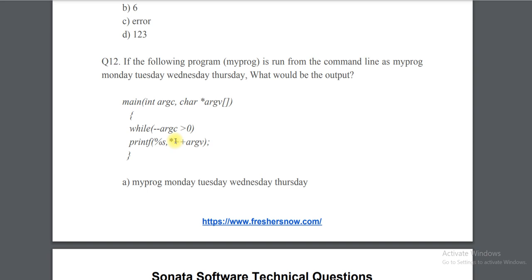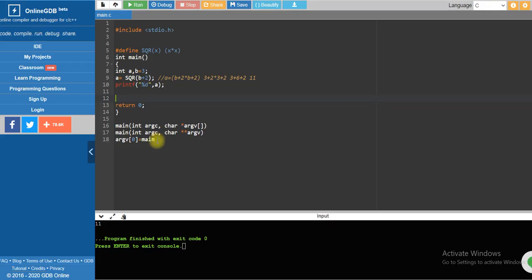And now here is an increment. So this is a pre-increment. So first it will update the value and then it will go for further processing. So argv is, let me tell you in a little bit.